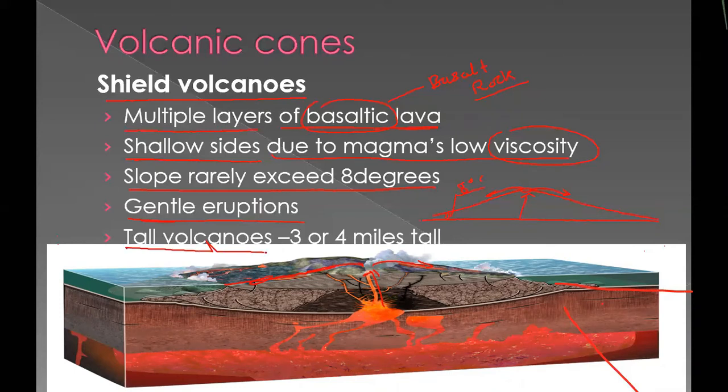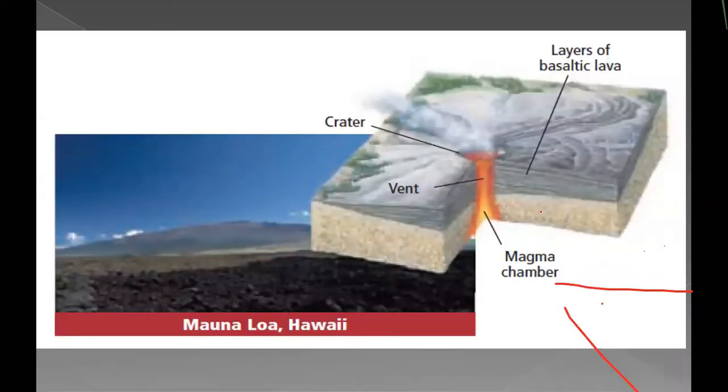And this is a very tall volcano. It may go up to 3 to 4 miles tall. One mile is around 1.69 kilometers. So just imagine, 3 to 4 miles tall. Tall means this tall. So it is the tallest volcano.